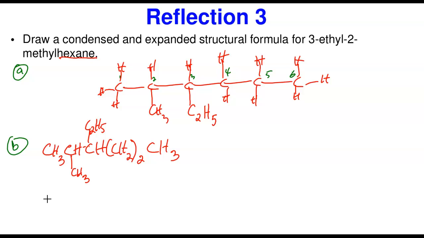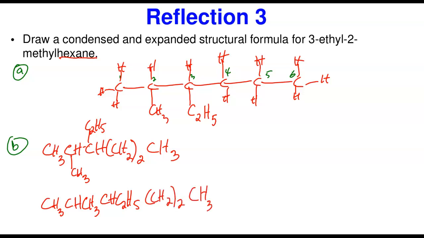Some authors will put it this way: CH3, and then you put CH. On this CH, you have your CH3. That means it's an attachment at this point. And then you now have another CH. On this CH, you have C2H5. That means this attachment is on this carbon. And after that, you now have CH2 and CH3. So if you prefer to do it this way, that is also okay.